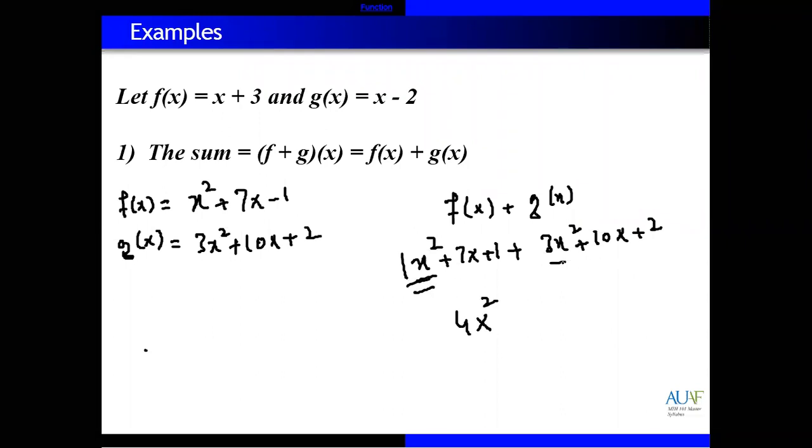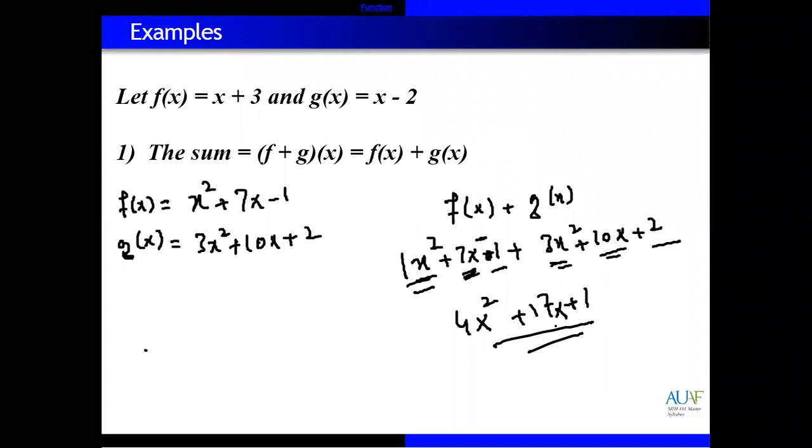Then 7x with 10x, so 7 plus 10 equals 17x. Sorry, the first constant is minus 1, so minus 1 with plus 2 equals plus 1. So 4x square plus 17x plus 1 is the sum of the two functions.